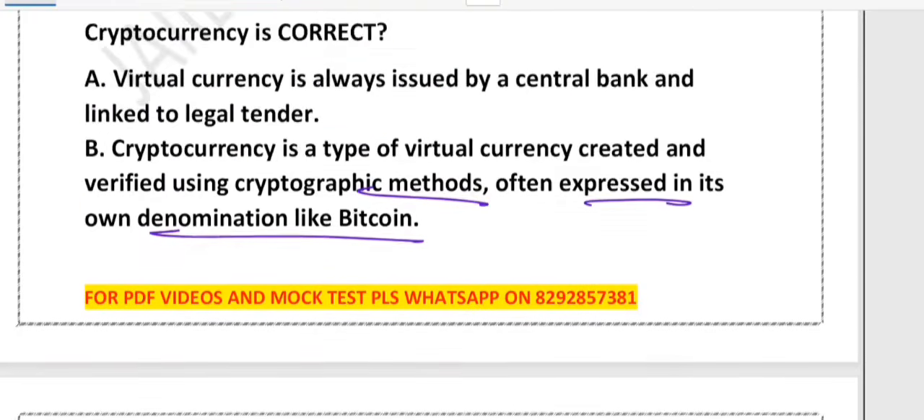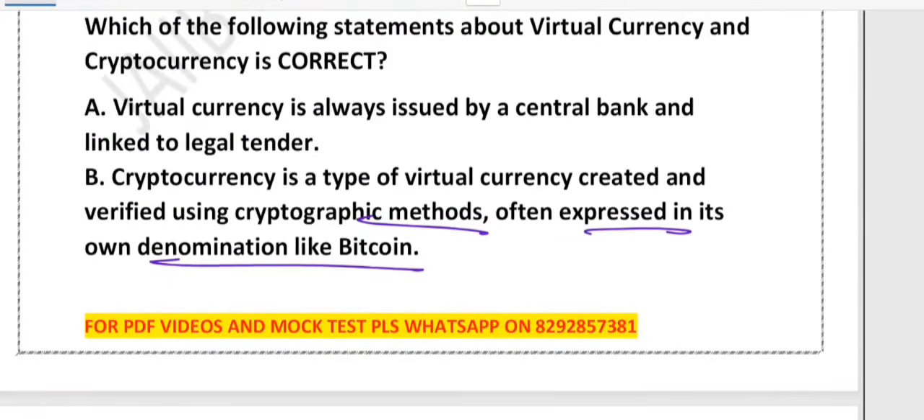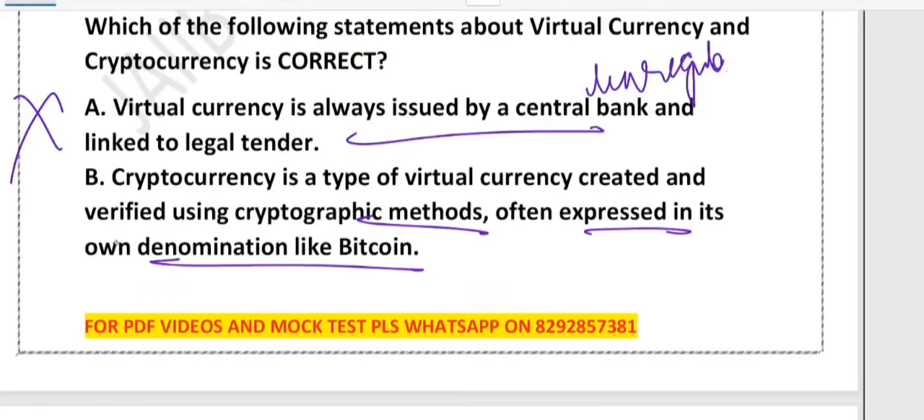Very good question. What do you think is the correct answer? So option A says that virtual currency is always issued by a central bank. Actually, it is incorrect because it is not always issued by a central bank. In fact, most virtual currencies are unregulated and created by private entities or communities.